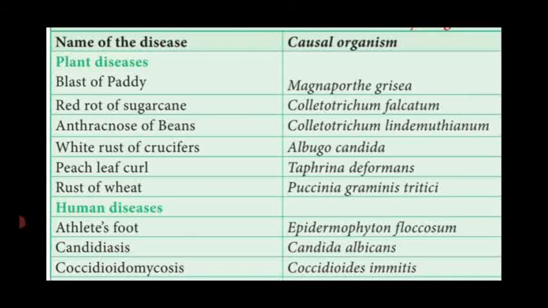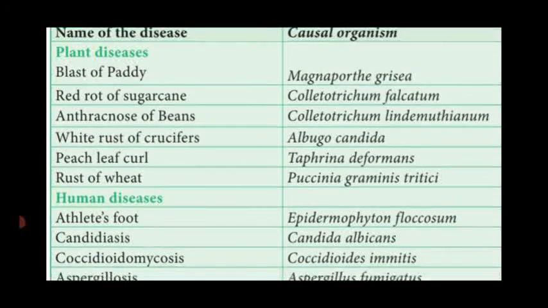Peach leaf curl means the tip of the leaf is curled backward by a disease caused by the fungus Taphrina deformans. Rust of wheat, which we have seen in the picture, Puccinia graminis tritici. So these are the different plant diseases and their causal organisms.